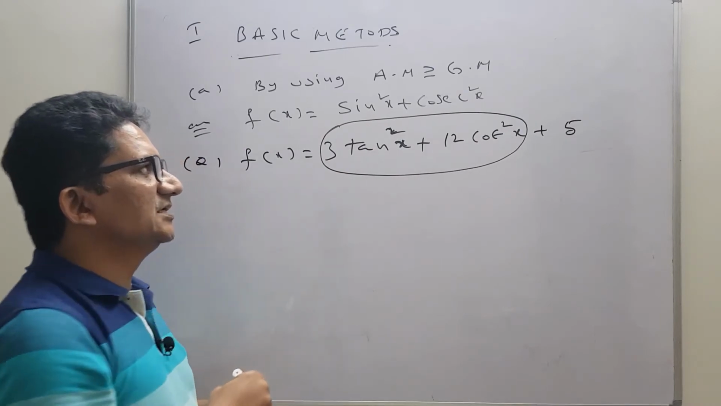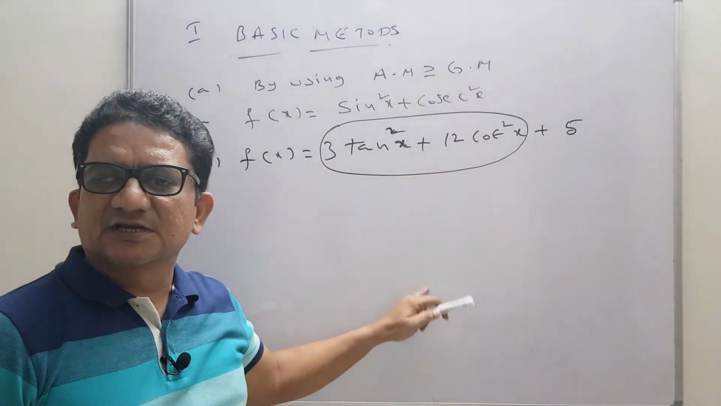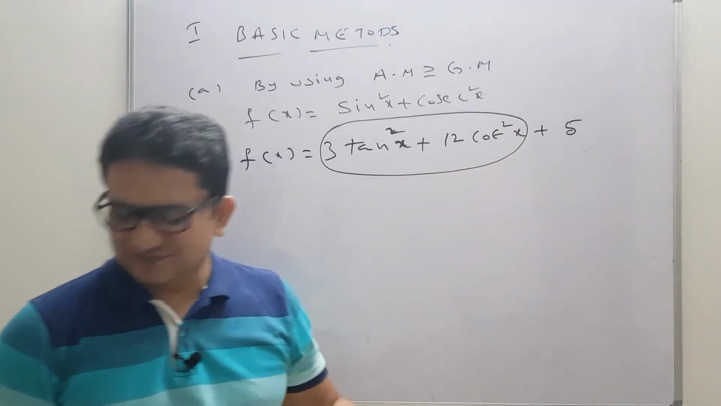and we will apply the logic of AM is greater than or equals to GM. We will obtain some result. That result should be added with 5. That is the logic.